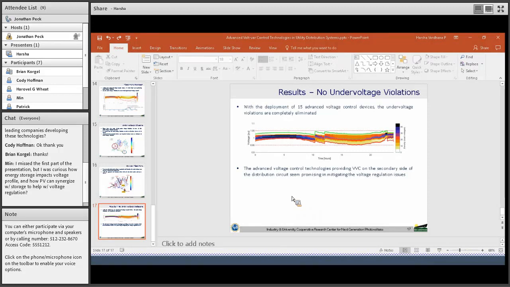Whereas in the case of a PV inverter, we certainly have a limitation on how much reactive power we can supply at any particular moment, because it also depends on the active power being supplied by that PV. Whereas in the case of energy storage, we can store the energy and be able to supply full reactive power up to its capability.